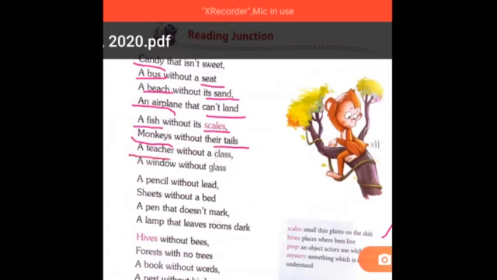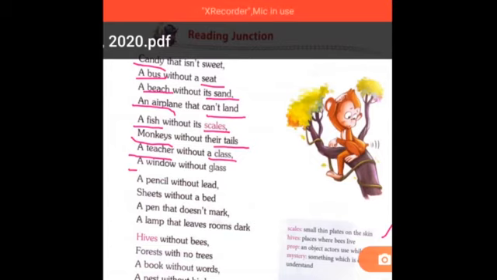A teacher without a class. That means if you are in a school and the class is there, and you are present in this class, and if there is no teacher, then what will happen? You cannot learn anything, right? So the class will be useless. So come to the next.